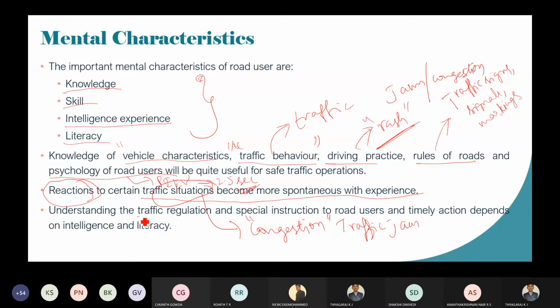Then understanding the traffic regulation and special instructions to road users, and timely action, depends on intelligence and literacy. Nowadays, whenever they are issuing the DLs, they do not check whether he is literate or not, whether he has some idea about traffic regulation or not.